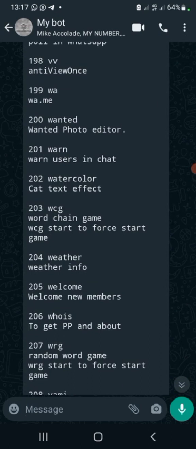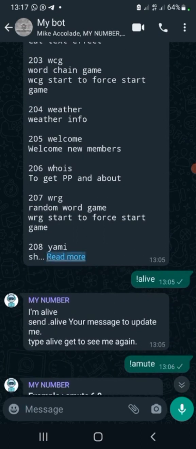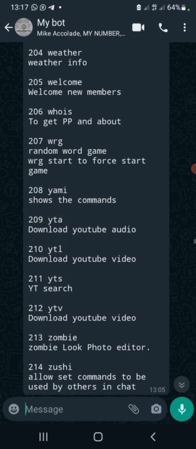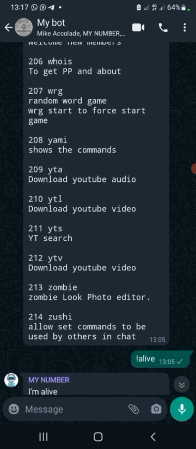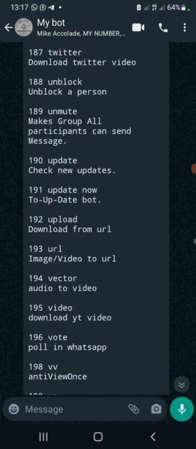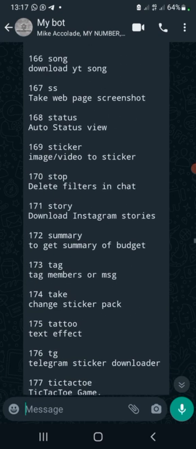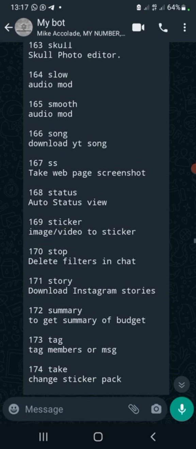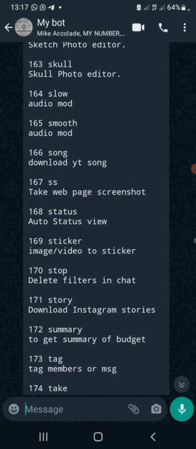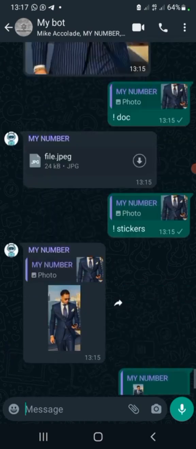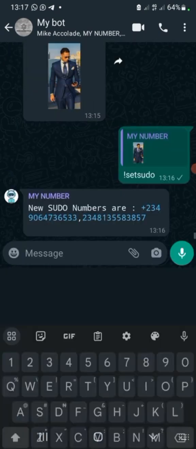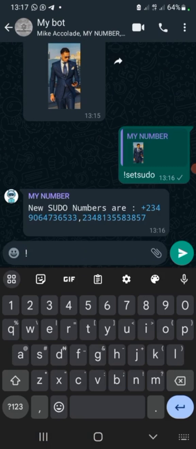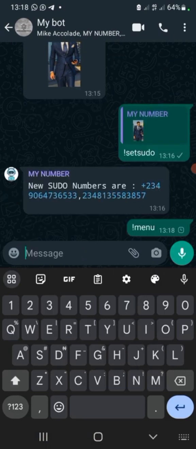Okay, WCG game is a game, right? You can play with that by yourself. Some persons do that in groups. They create groups and people play games on the group. All right, and you see all those things here. So all these things are very, very useful. So what else do we have? So it's not only list that you use to check information. You can use menu. You can use menu.